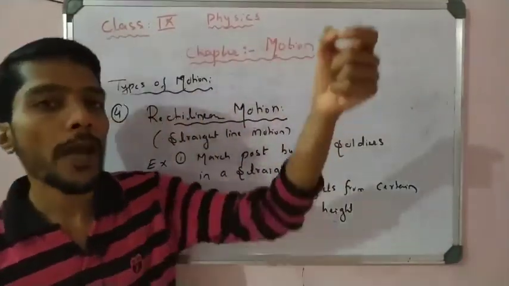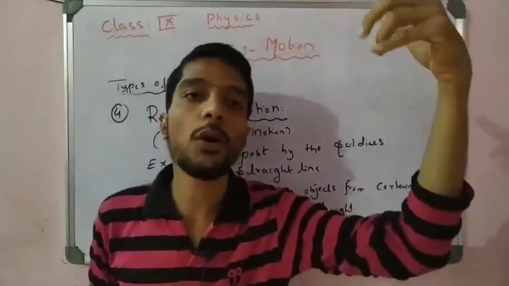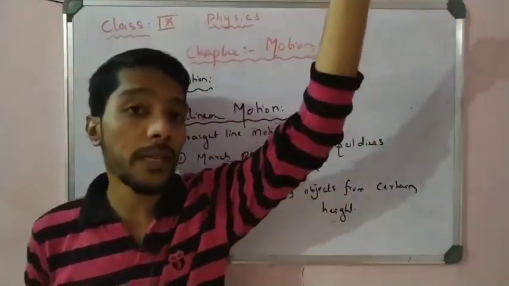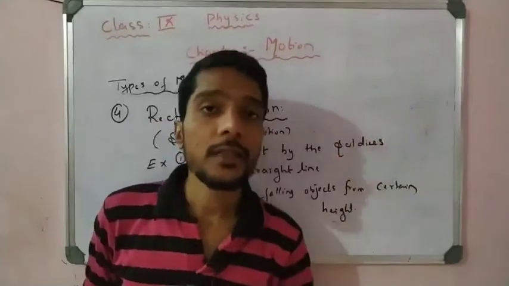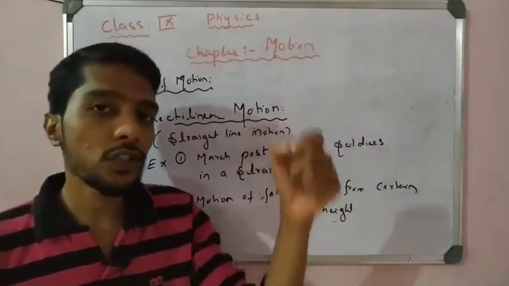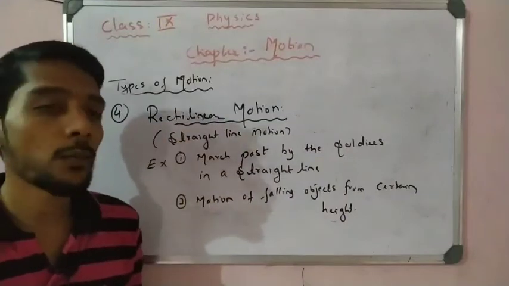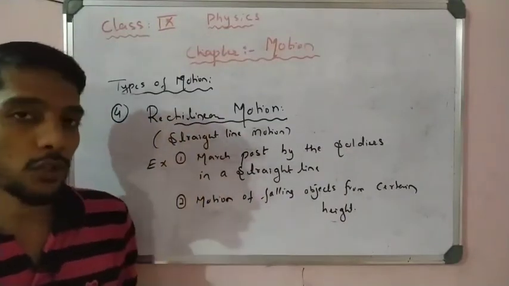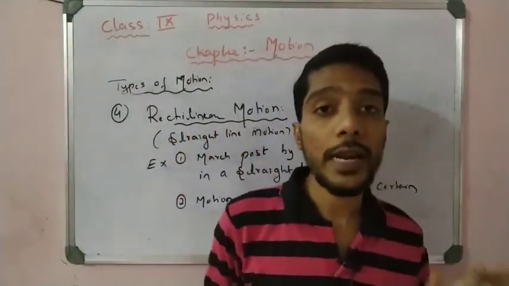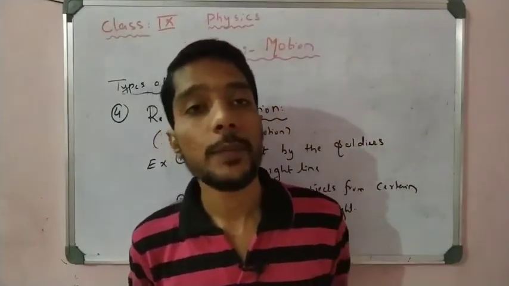We can drop anything, a pen, ball or book, from a certain height, and we observe that it falls towards the earth in a straight path, right? So that is called a straight line motion, also called a rectilinear motion, right students? So this is about rest and the types of motion.